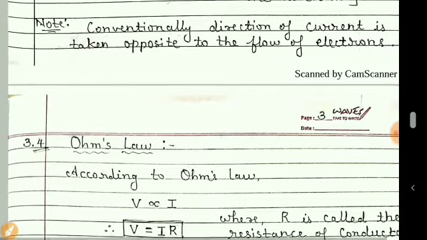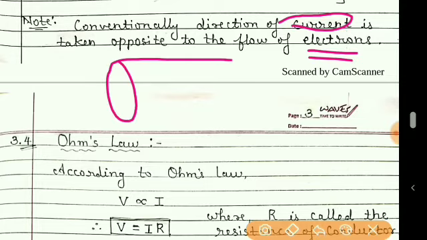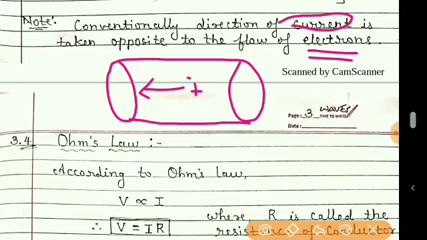Current was discovered before the discovery of electrons. So when the current flows, earlier it was believed that it is due to some positive charge particles, and so its direction is taken along the direction of the positive charge particles.